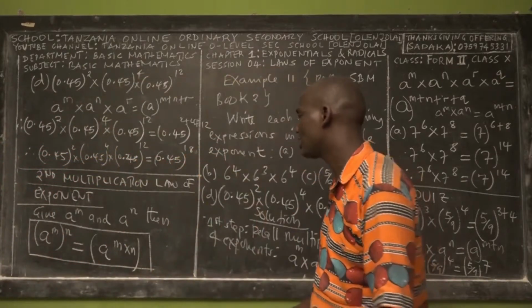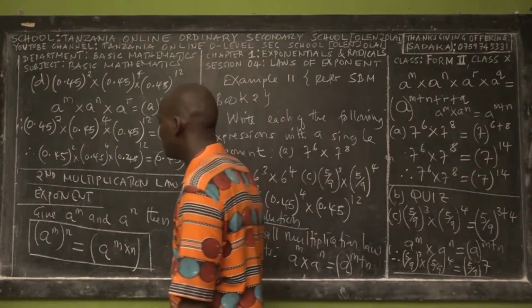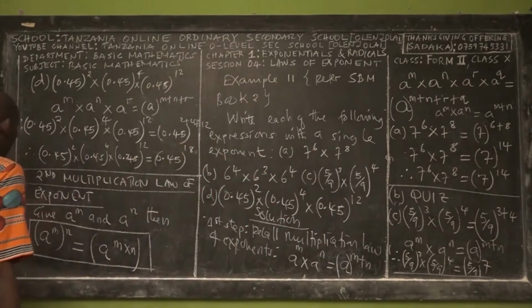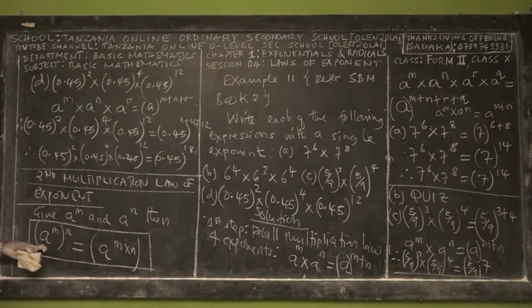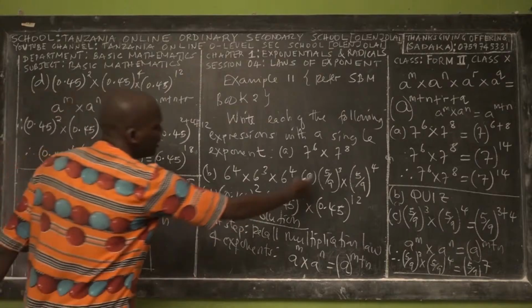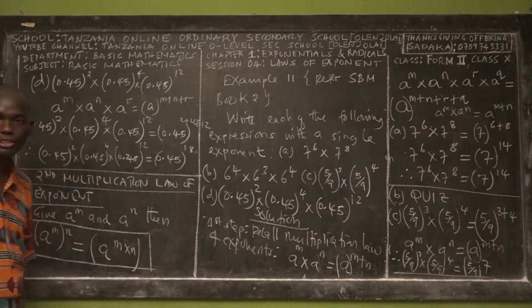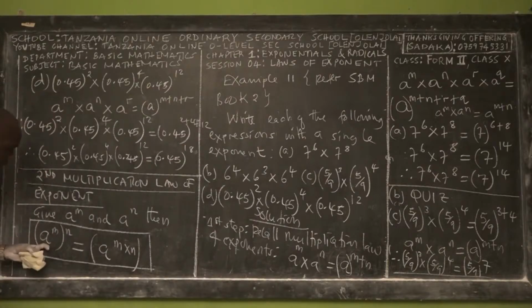I think that is not clear. Listen carefully. If you've been given a problem, remember a is any base. It can be any number, a decimal number, any fraction, or any whole number as we have seen in the previous example. Then this is raised with a certain exponent, which is m.